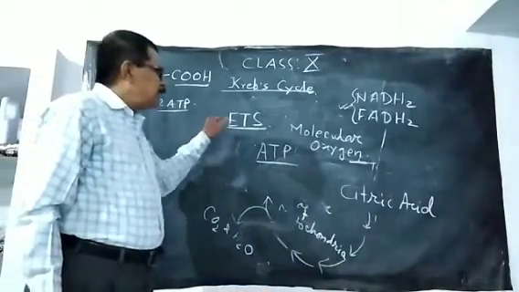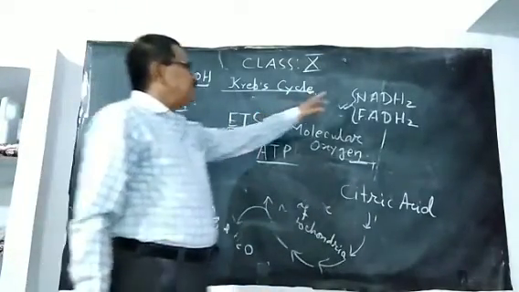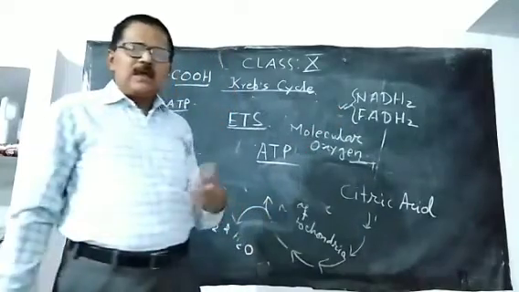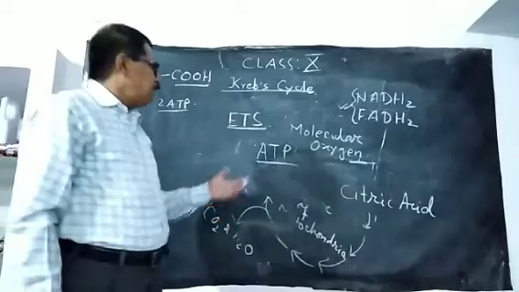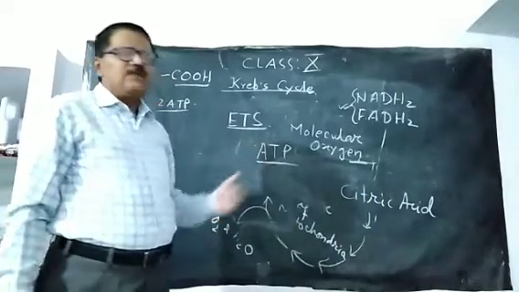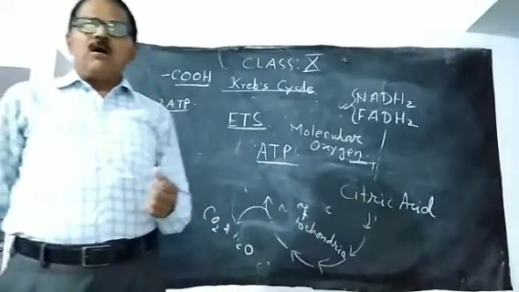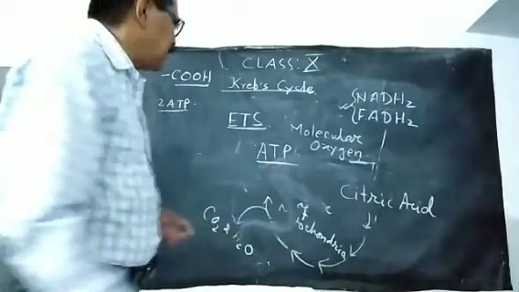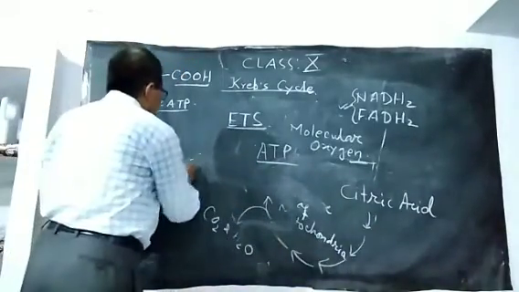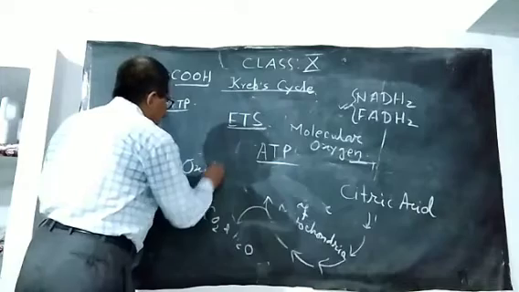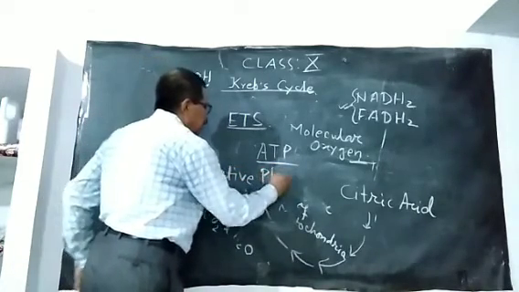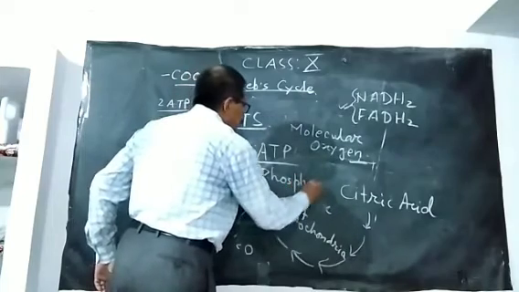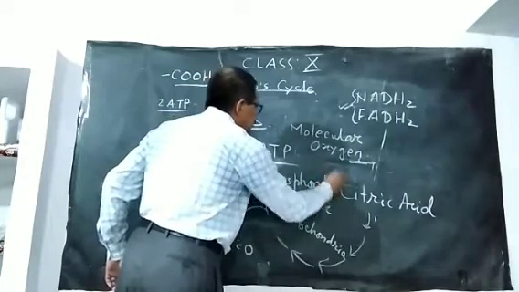It is the terminal oxidation of these components which helps in liberation of energy in the form of ATP, and that phenomenon is called oxidative phosphorylation.